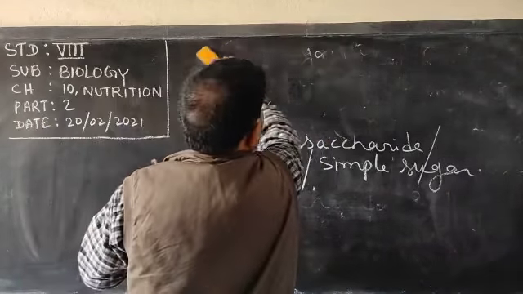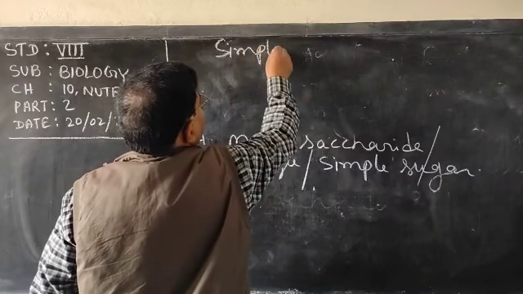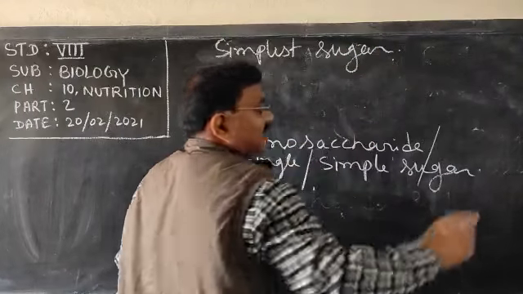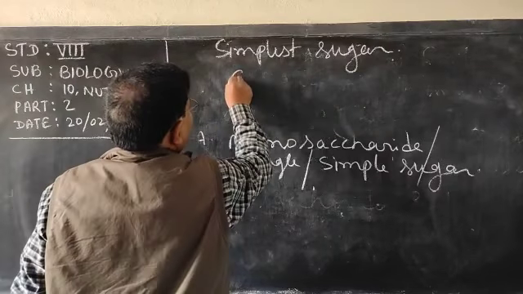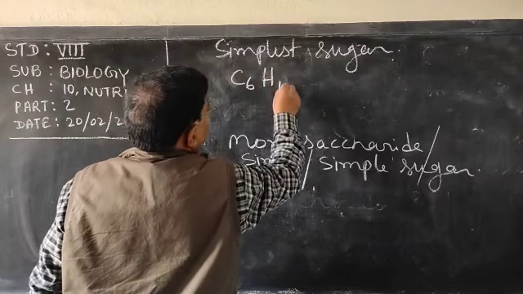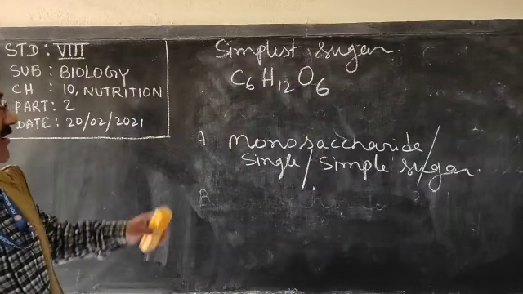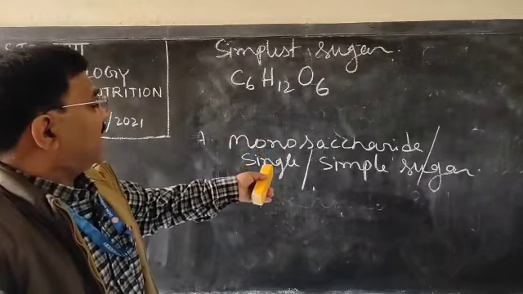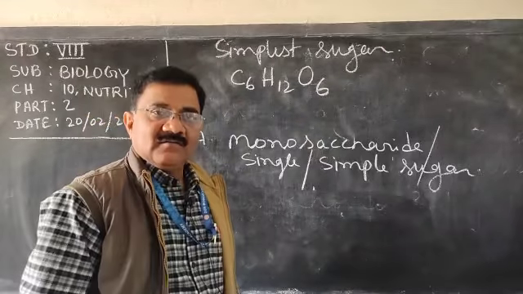This monosaccharide is the simplest of all sugar. And chemical formula is C6H12O6. Very clear or not? This is the formula of glucose.